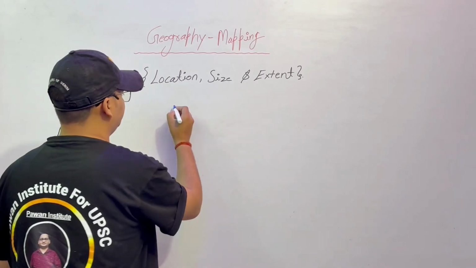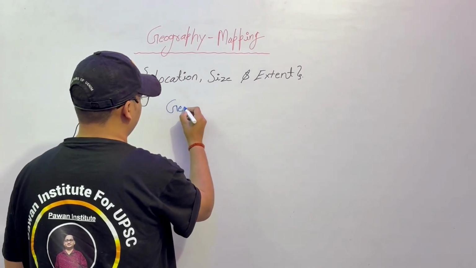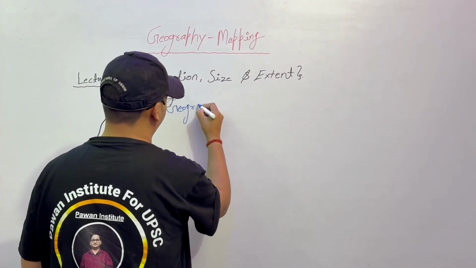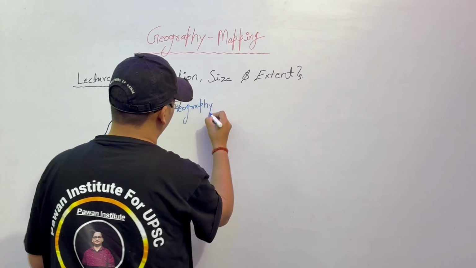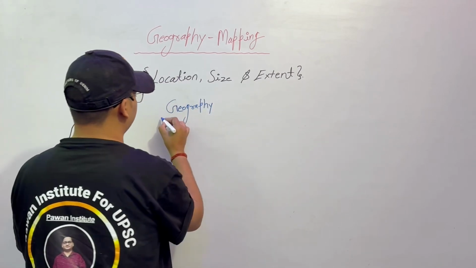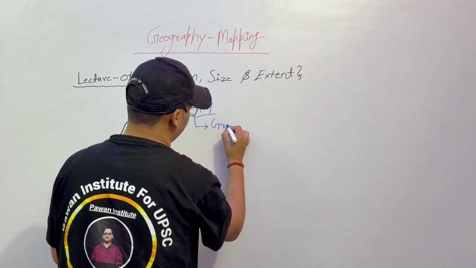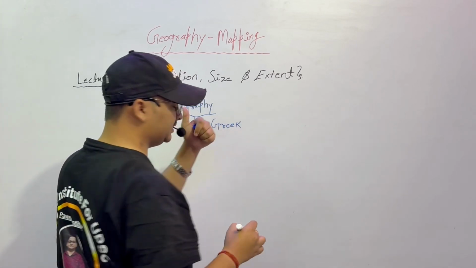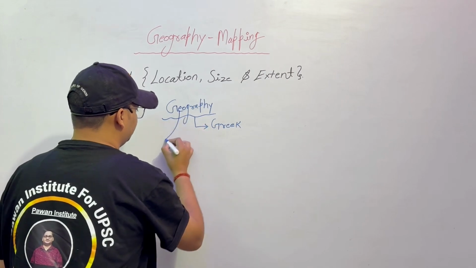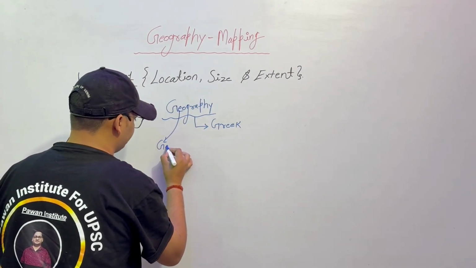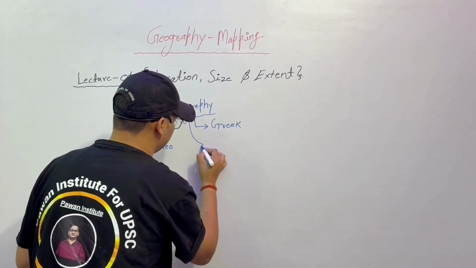So what is the meaning of geography? Here I wrote the term, geography. Geography is a term which comes from Greek words, and which two Greek words? One is geo and the second is graphy.